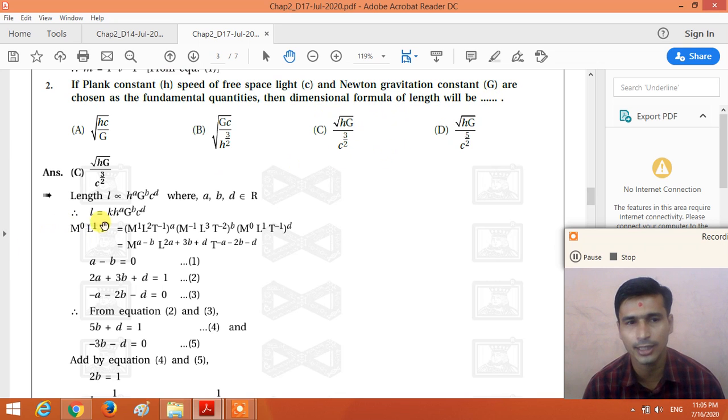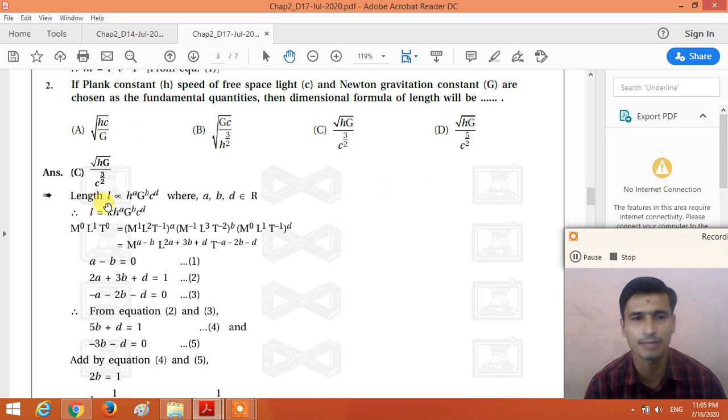So here L is proportional to h, the Planck constant, raised to a, gravitational constant g raised to b, and speed of light c raised to d, right? We can write x, y, z also, right? h raised to x, g raised to y, and c raised to z. Now put the dimensional formula of all the physical quantities.